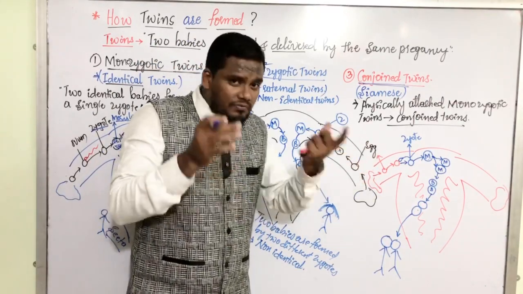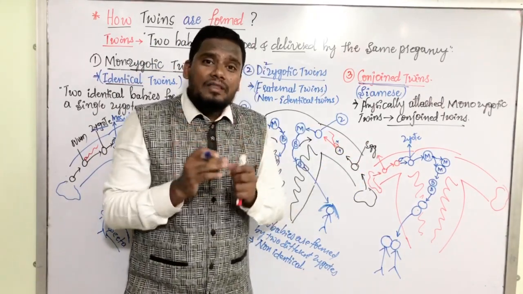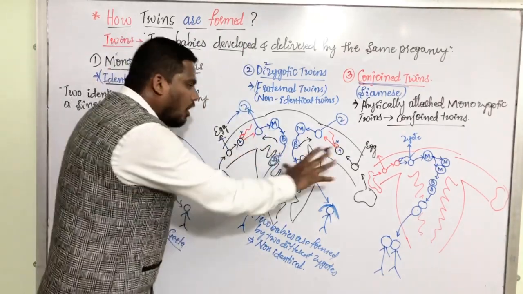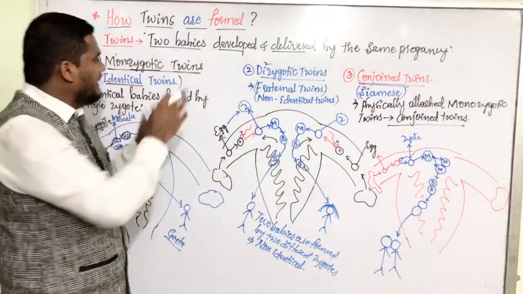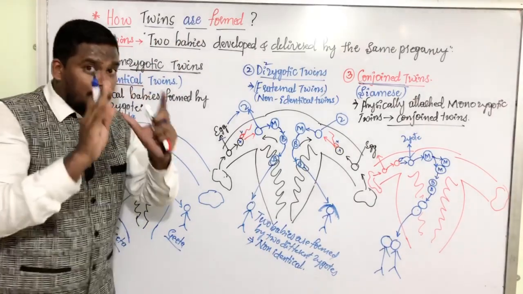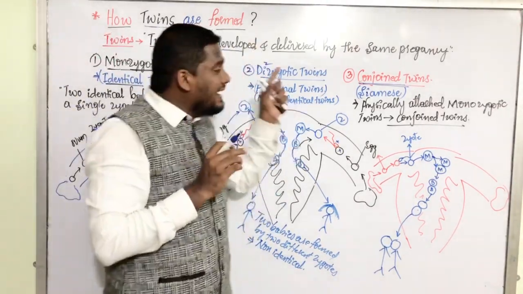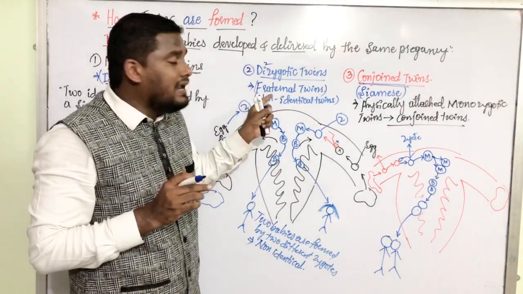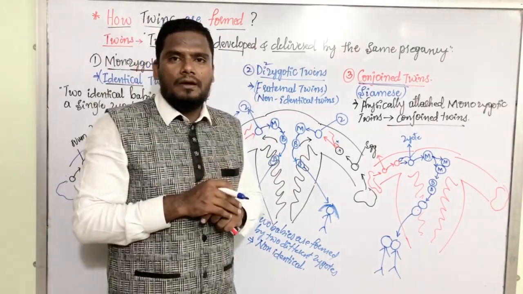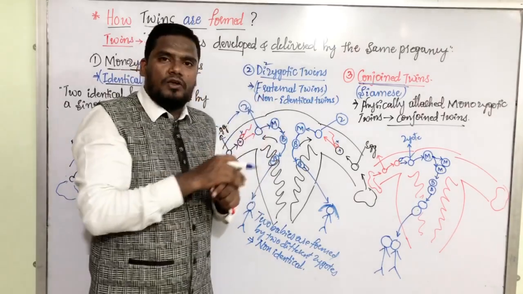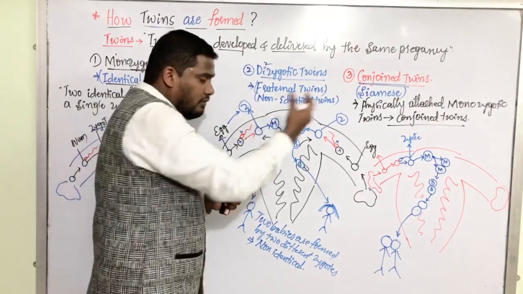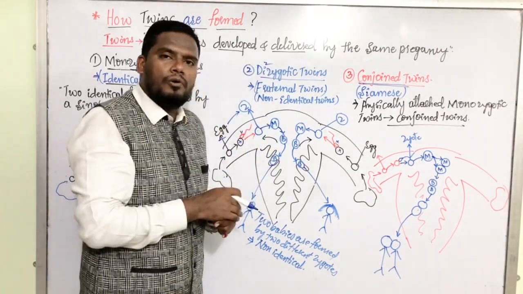Some groups of scientists believe that it is due to abnormality. Twins are due to abnormality. Some group of scientists also say that it is an evolutionary character of a human being. It is an advanced character of a human being. आगे चल के evolution होने वाला है हमारे अंदर, ऐसा भी बोल रहे.